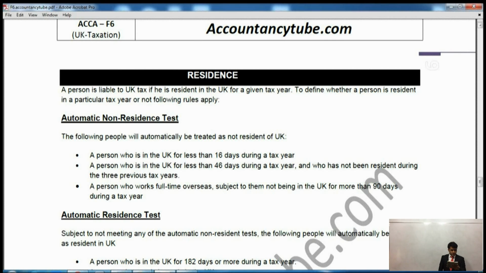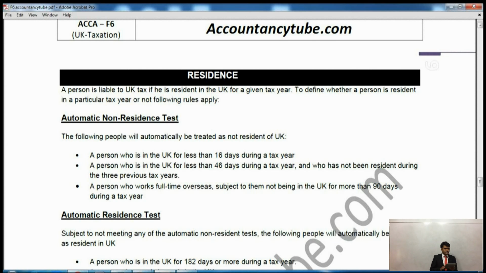The third condition says a person who works full-time overseas, subject to them not being in the UK for more than 90 days during the tax year. So if you work in Dubai, for example, and you spend less than 90 days in the UK, then you will be considered non-UK resident. Although you might be a UK national, if you are working in Dubai full-time and you come to the UK for less than 90 days or 90 days, then you will be considered non-UK resident automatically. We don't need to get into more details.